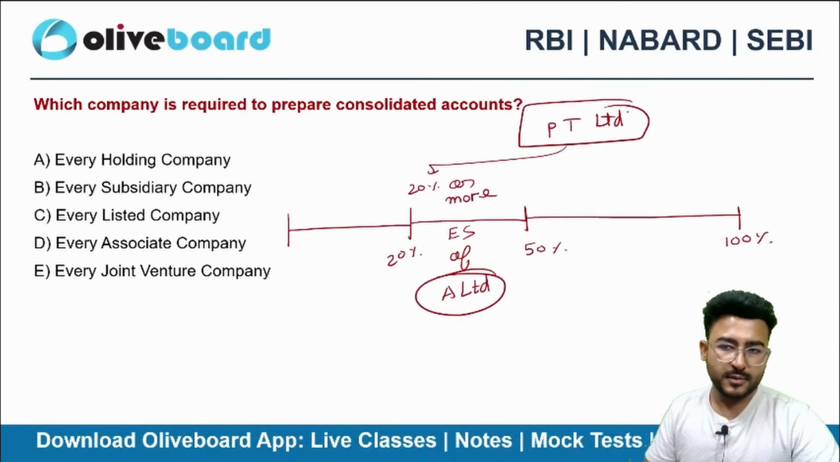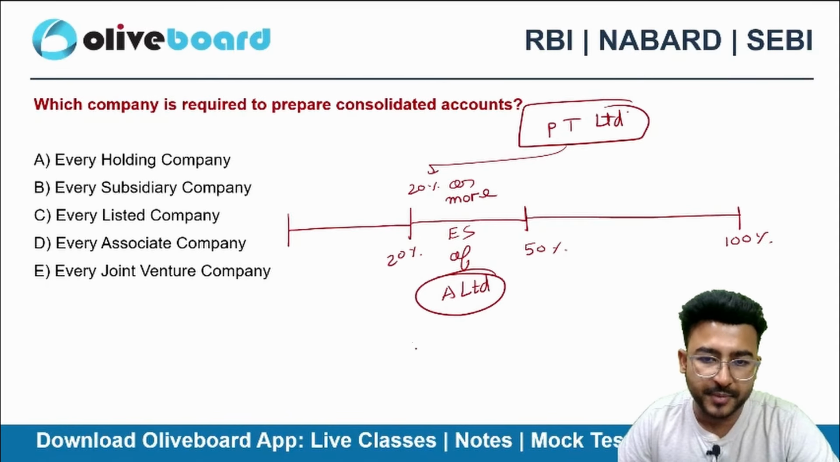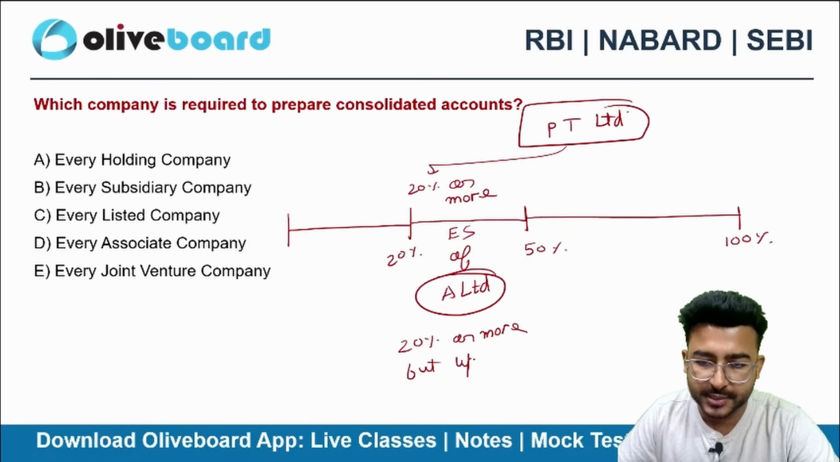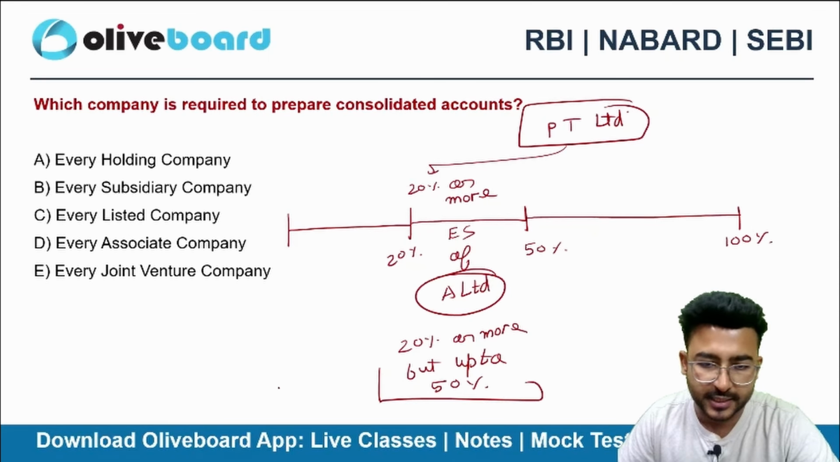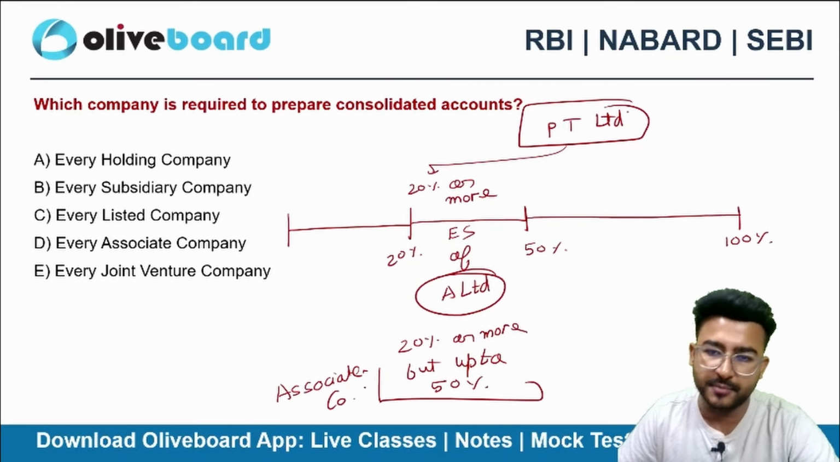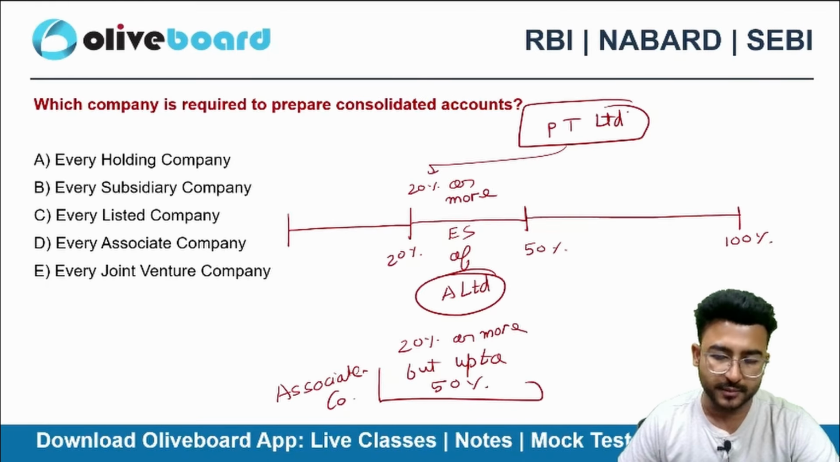Okay. So this is my associate company, 20% or more, but up to 50%. A Limited is my associate company.